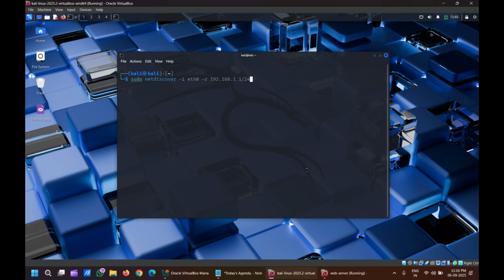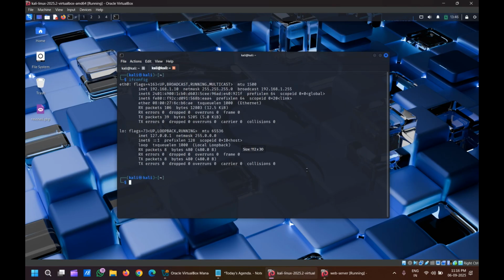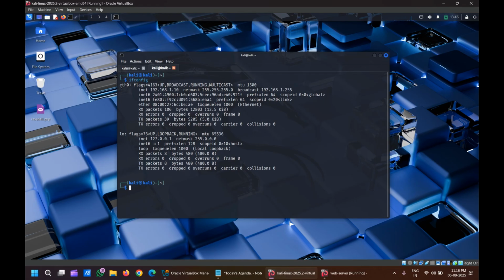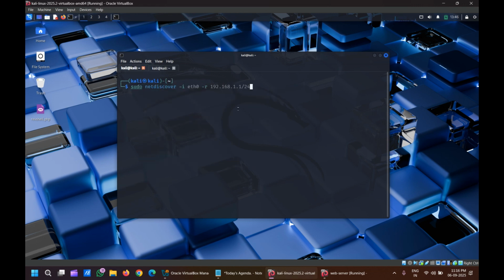How did I get to know the network range? I'll show you with my IP address. This is my IP address. Here you can see eth0 is one of the ethernet interfaces on my local machine, and the Kali IP address is 192.168.1.10. So taking this into consideration, I know my range is 192.168.1.0/24.